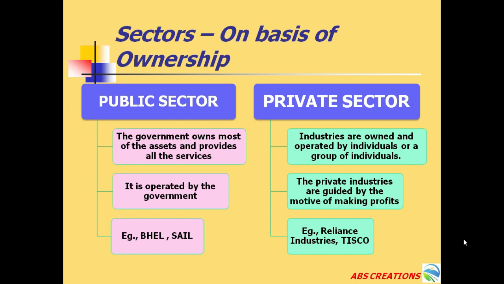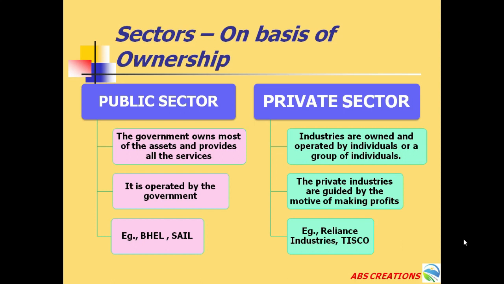Whereas private sector means the industries which are owned and operated by individuals or group of individuals. The main aim of this private sector is to make profit. Example, Reliance Industries, TISCO, Tata Iron and Steel Company Limited. So the aim of the public sector is to do service, whereas the aim of the private sector is to make profit. So on the basis of ownership, the sectors are classified as public sector and the private sector.